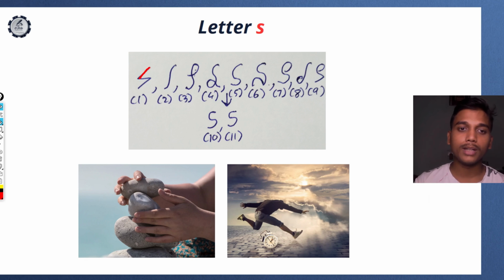Now here you can observe that an angle is present. Angle indicates an analytical mind. So let's say this writer has ordered something from Amazon. This writer will keep tracking it, asking where my order has come. Instead of just having patience at home, they'll keep tracking the order. So they're very analytical and they have patience, yet they are analytical. So they don't have a calm, smooth patience level, we can say.